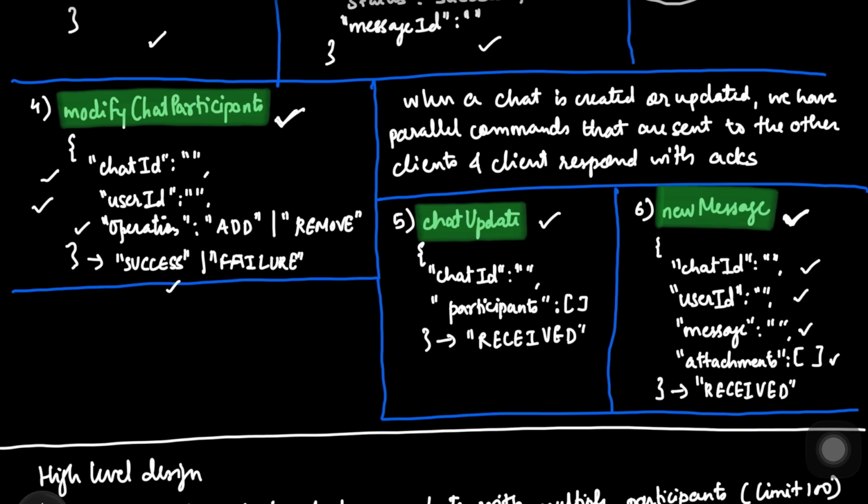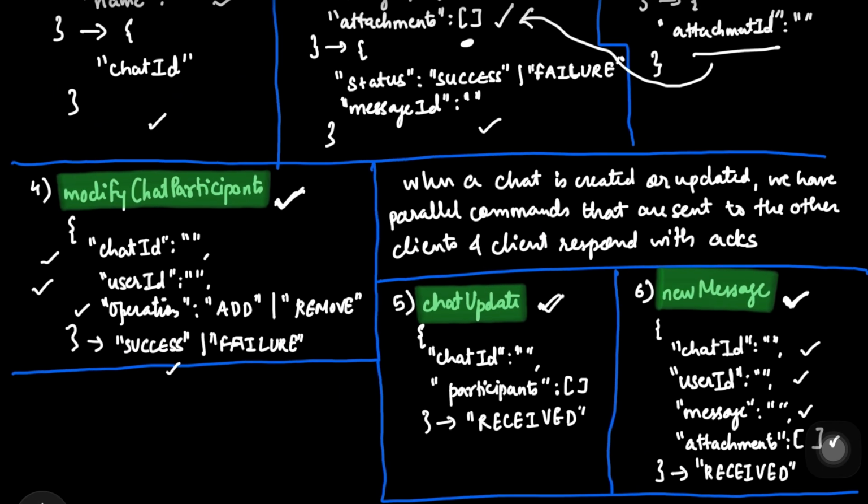So again, the one more command which we should discuss is about chat update. This is nothing but if we want to propagate the changes from server to the client. Let's say you are the admin and somehow you remove some members from your group. Now you have sent this modify chat command via the pipe to the server. Now the server needs to tell all the clients which are in the group, right?